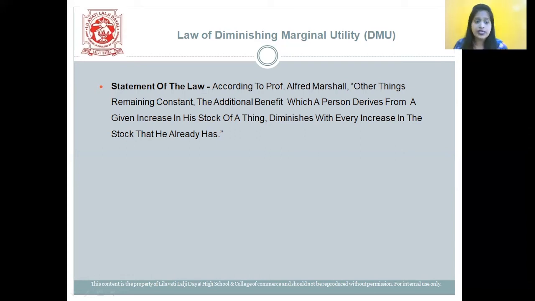So the statement says that other things being constant, the additional benefit which a person gets from a given stock of a thing will always diminish with the increase in the stock that he already has.